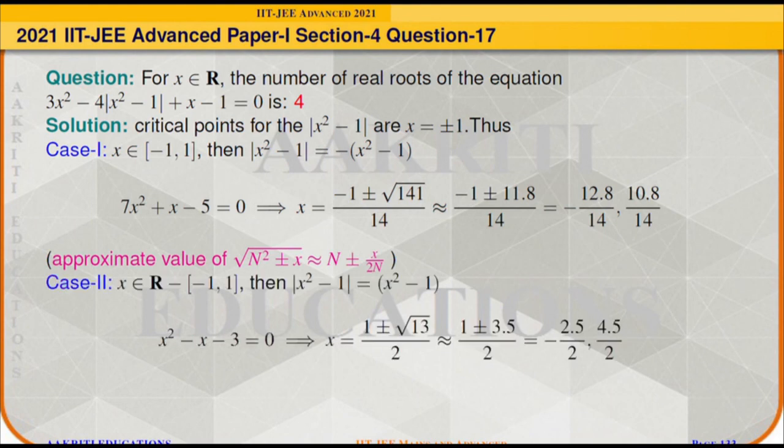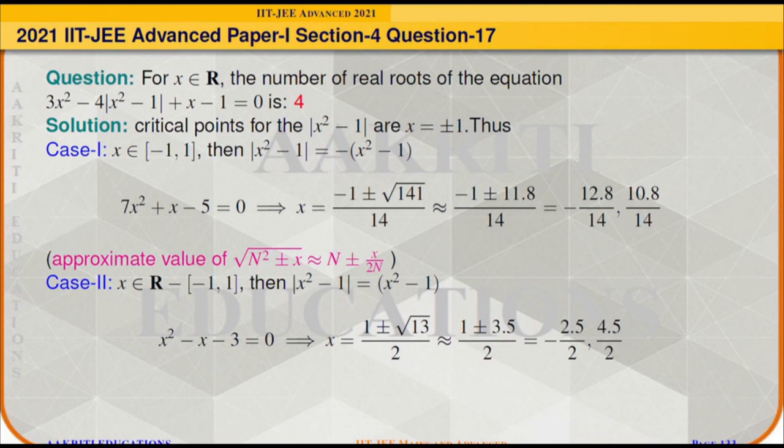Similarly, case 2 will be when x belongs to R minus [-1, 1], and in that case the modulus of x square minus 1 will behave as x square minus 1, and the equation will be simplified as x square minus x minus 3 is equal to 0 and its root will be x is equal to (1 plus minus square root of 13) by 2. Using the approximate value, it will be minus 2.5 by 2 and 4.5 by 2.